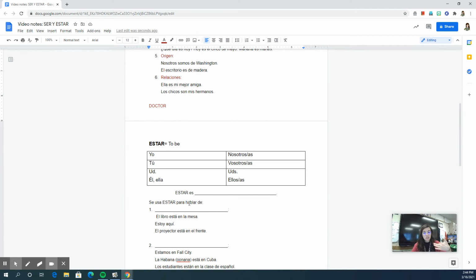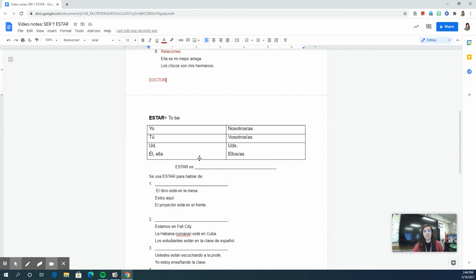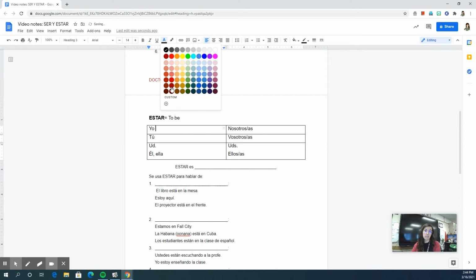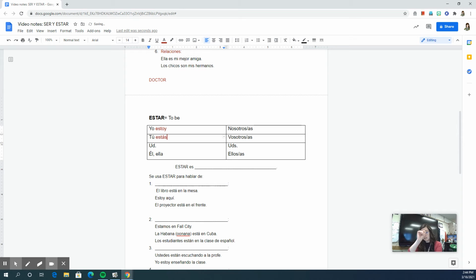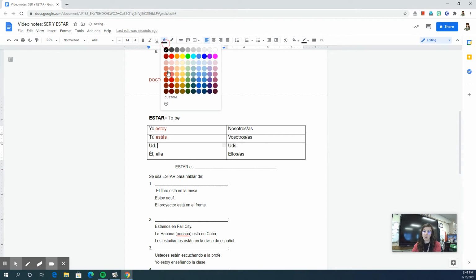We're going to move on to estar. Estar also means to be, but you use it in different scenarios than when you use ser. So let's start with conjugating. We say yo estoy, I am. Tú estás, don't forget the little accent over the A. See, it almost follows the AR verb rules, but not quite.